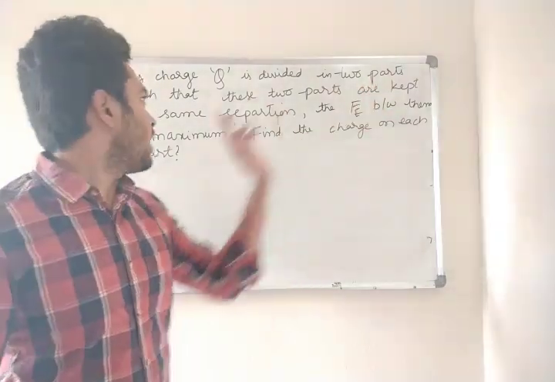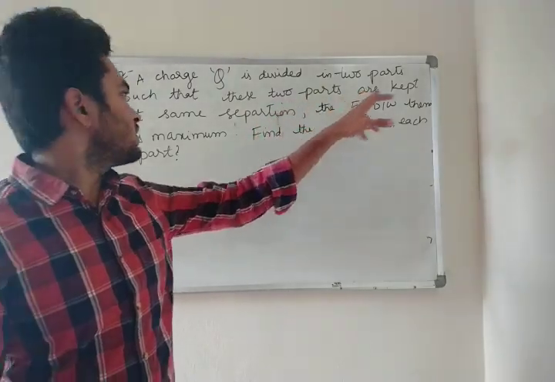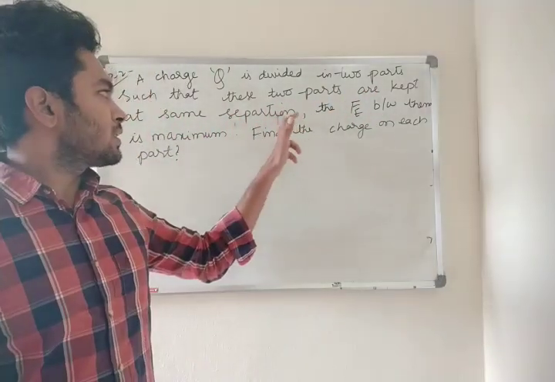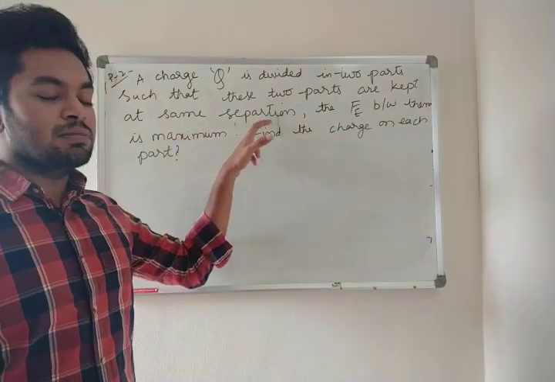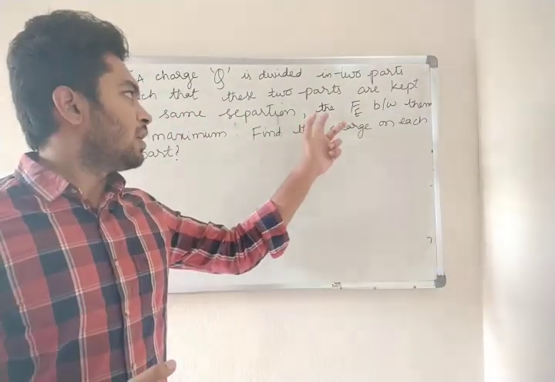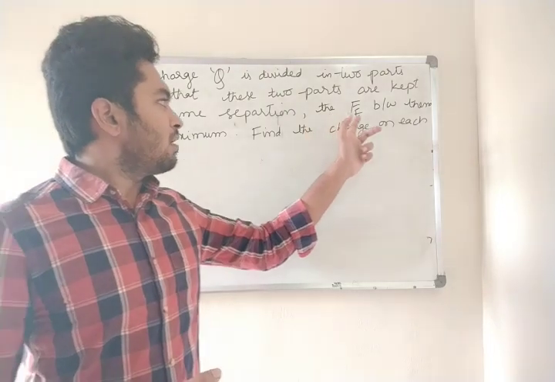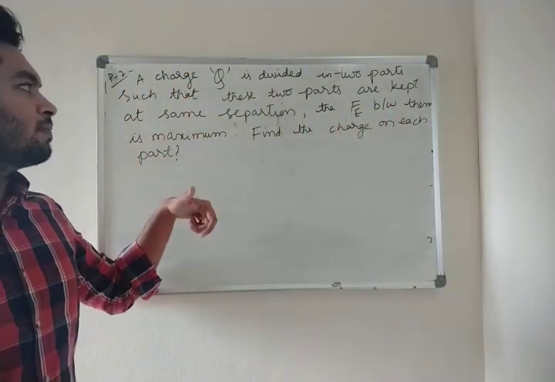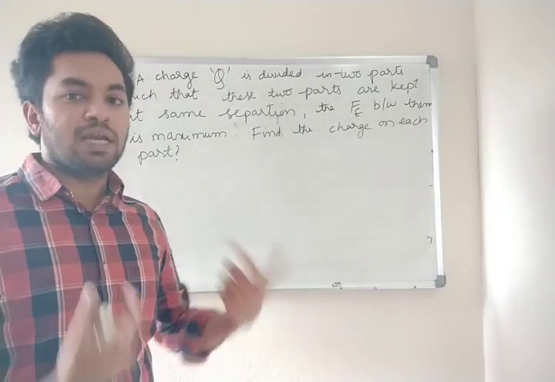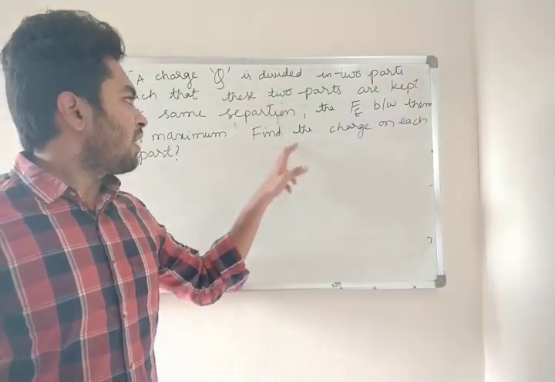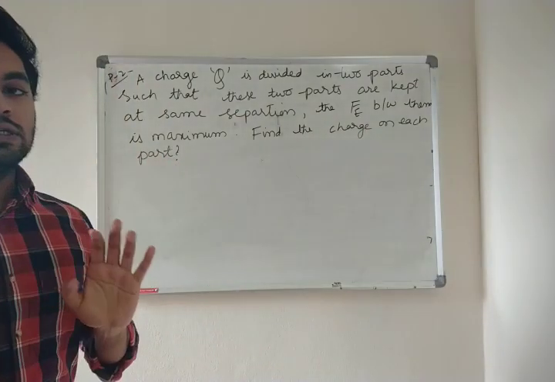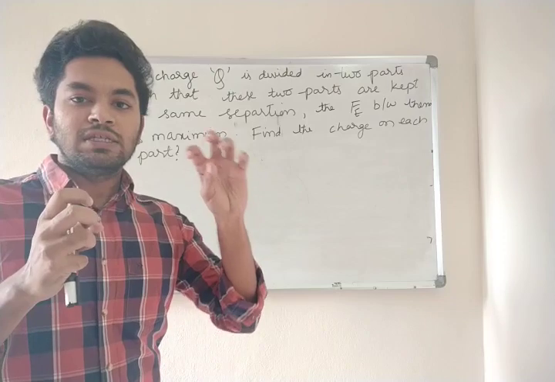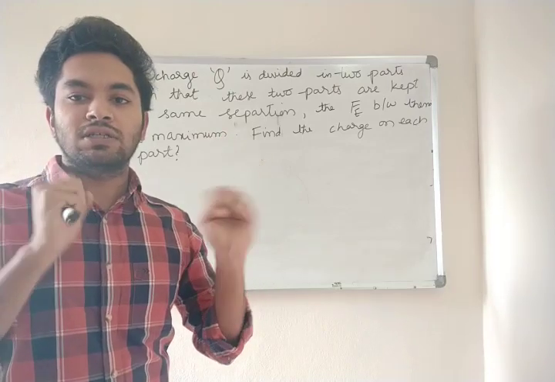The two parts are kept at the same separation, meaning the distance is constant. The electrostatic force between them is maximum. He is asking what is the charge on this and what is the charge on this.